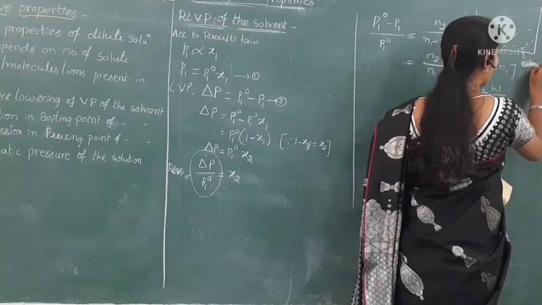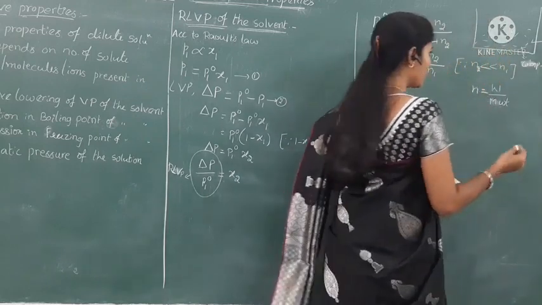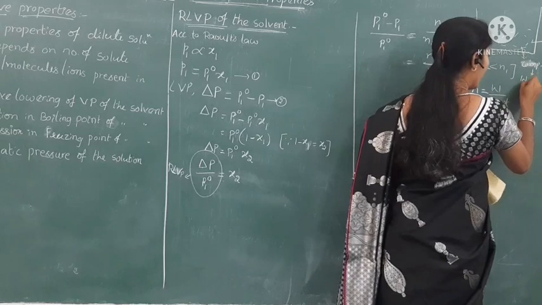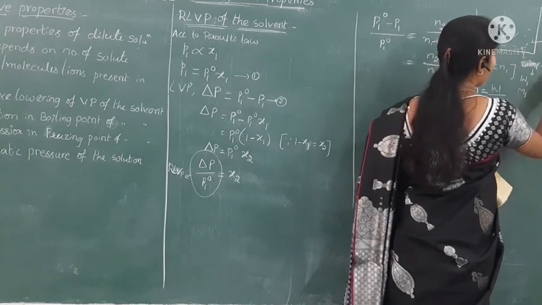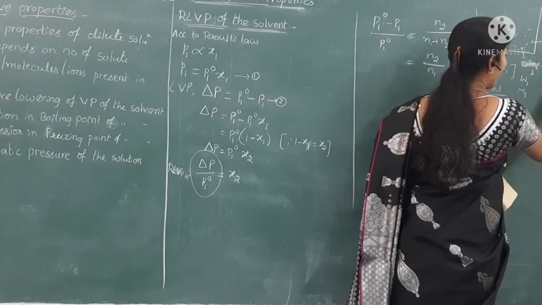Component 1 has weight W1 and molecular weight M1, and for component 2, W2 and M2.